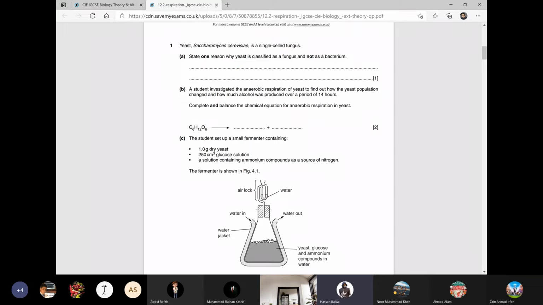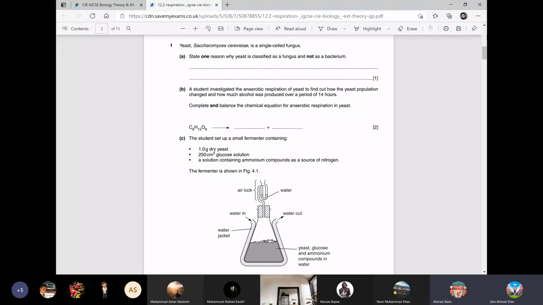Because, sir, it carries out anaerobic respiration. No. Bacteria also carry out anaerobic respiration. So it produces alcohol in anaerobic respiration, but bacteria don't. No. Sir, it does not produce carbon dioxide, but bacteria do. No. The answer is that bacteria do not have a nucleus. Yeast has a nucleus in it. Got it?